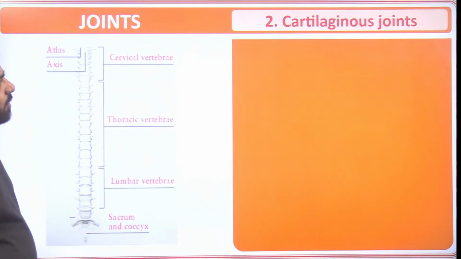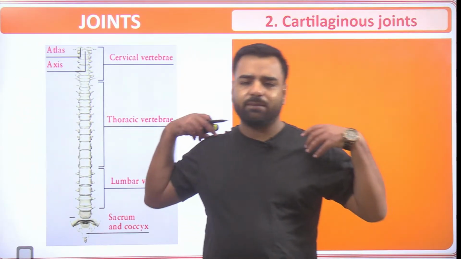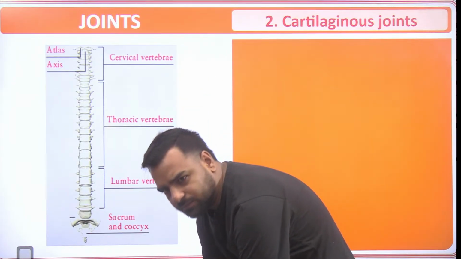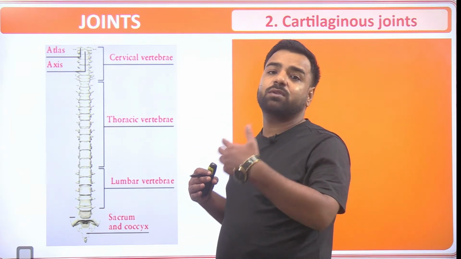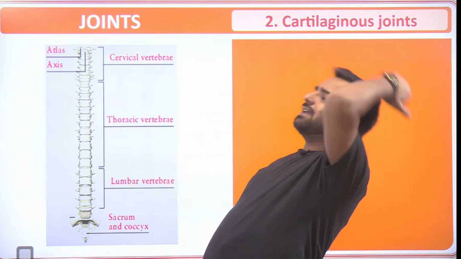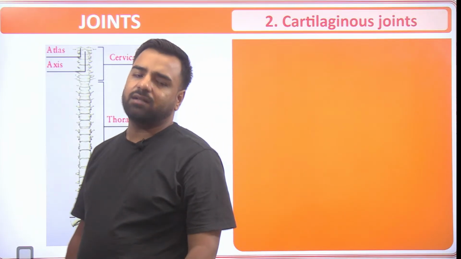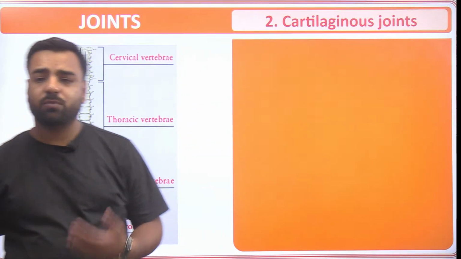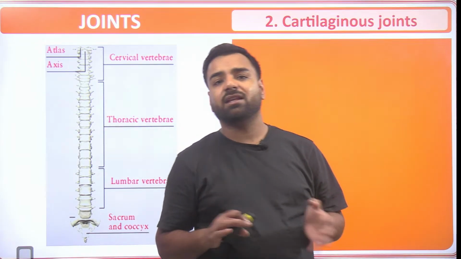Then if I talk about the cartilaginous joints, so they are slightly movable. So if I talk about my backbone, so see, I am able to bend. I am able to bend, but I can bend only up to a certain limit. So it's not like I can just keep on moving backwards and touch the ground. No, that's not possible for me, right? Although some bodies are flexible, they are able to touch it, but they are very rare people, right?